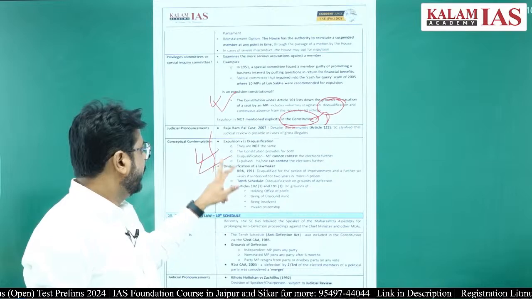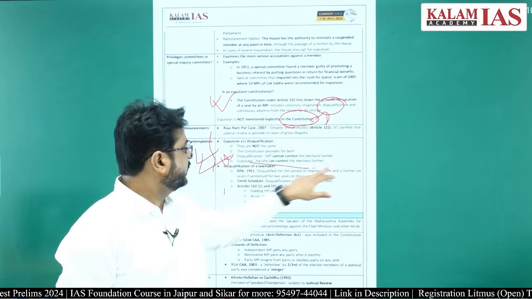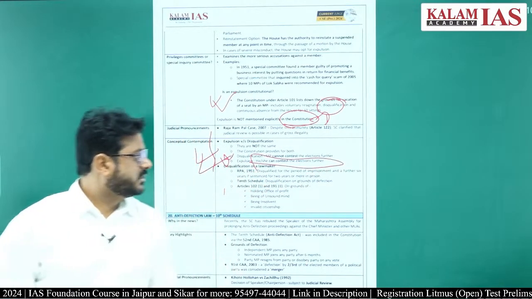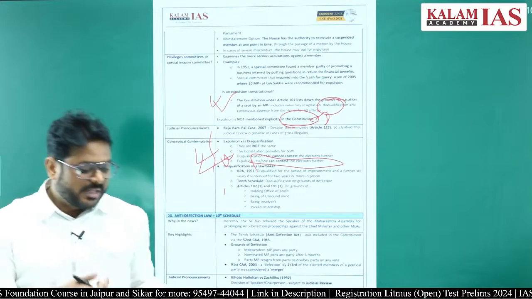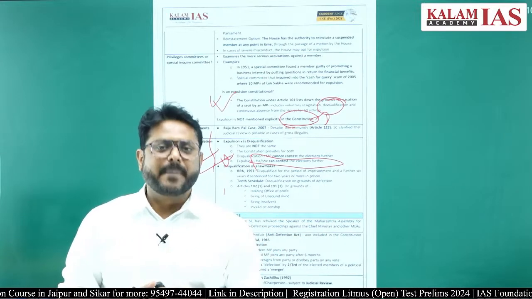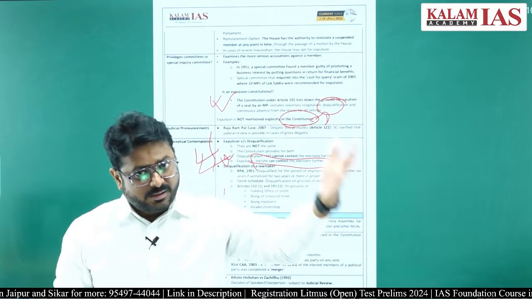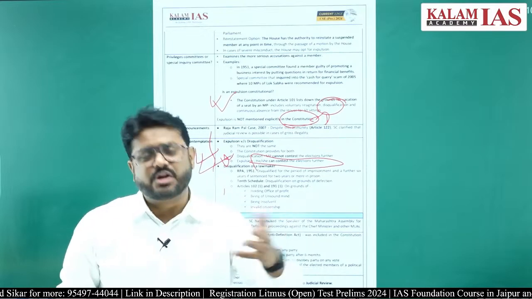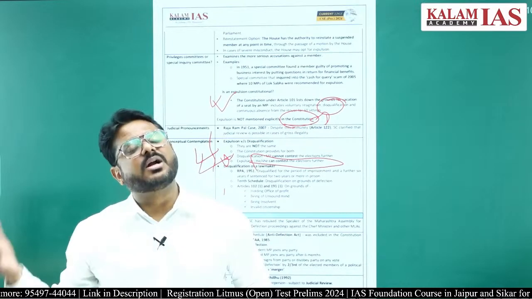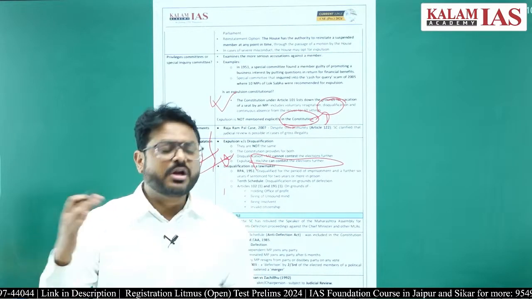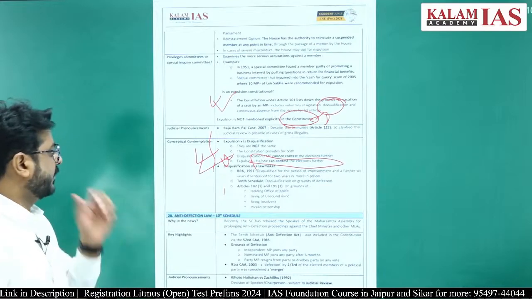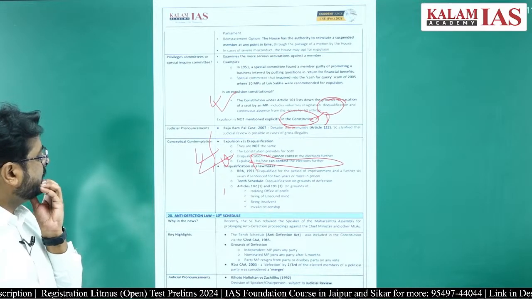But if expulsion happens, then the person can contest elections further. For example, this Trinamool Congress member who got expelled last year is again contesting in the 2024 Lok Sabha election.